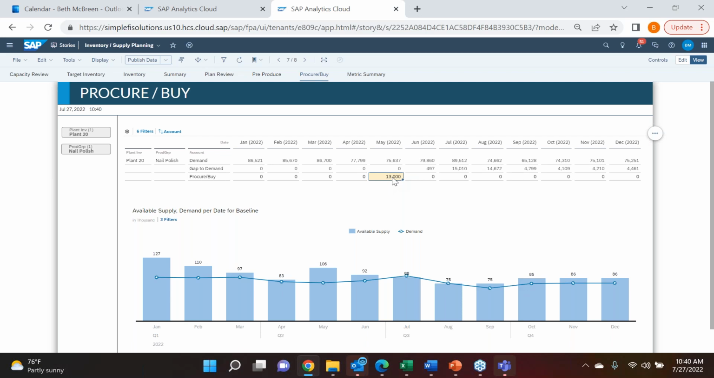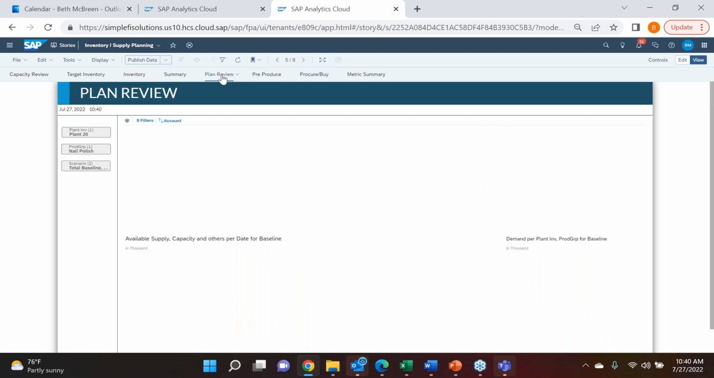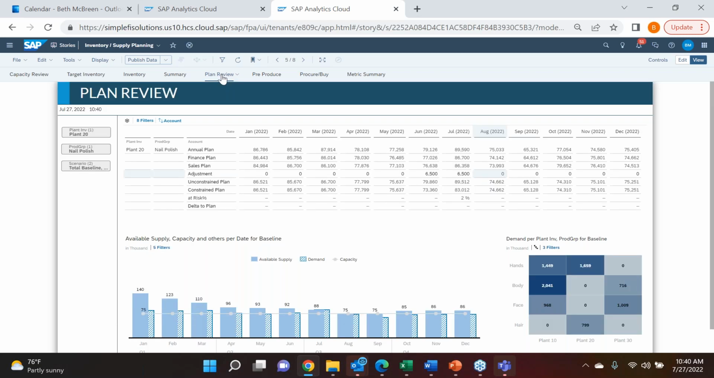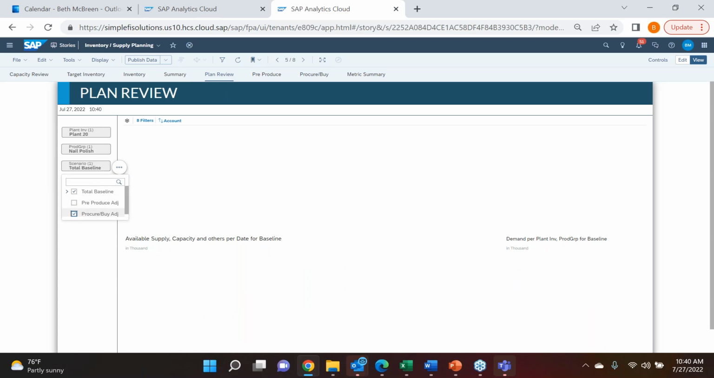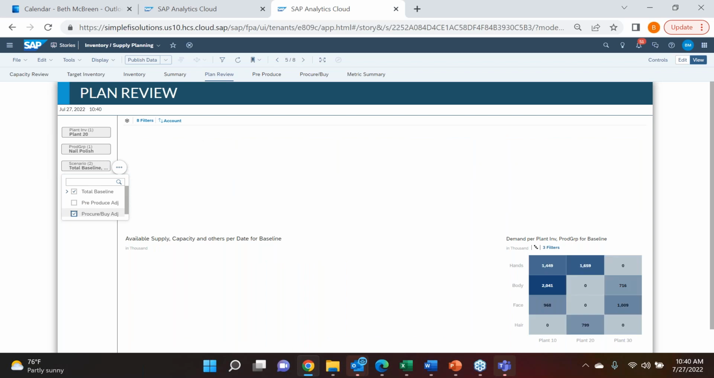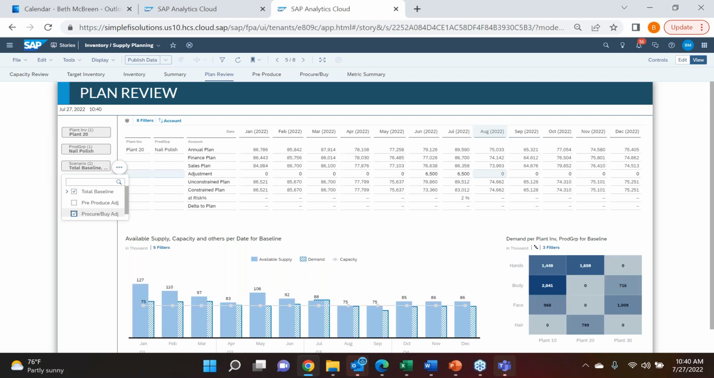Right, so we'll put the 13,000 in May. That will allow us to adjust. And then same thing as I did before, we come back to our plan review, right? And now I can take a look at not the pre-produce, but if we look at our procure option, we have similar results, right?